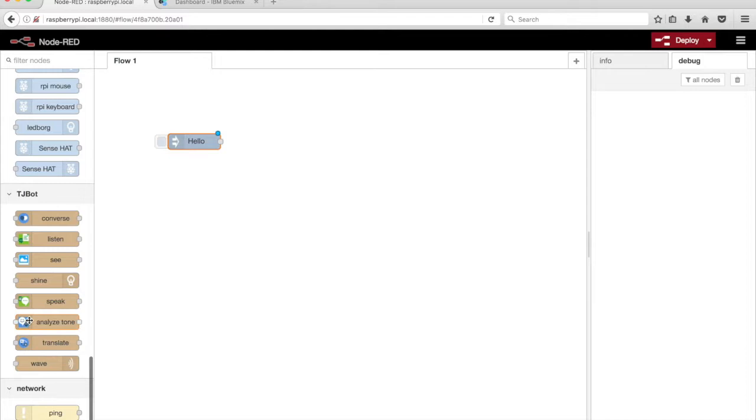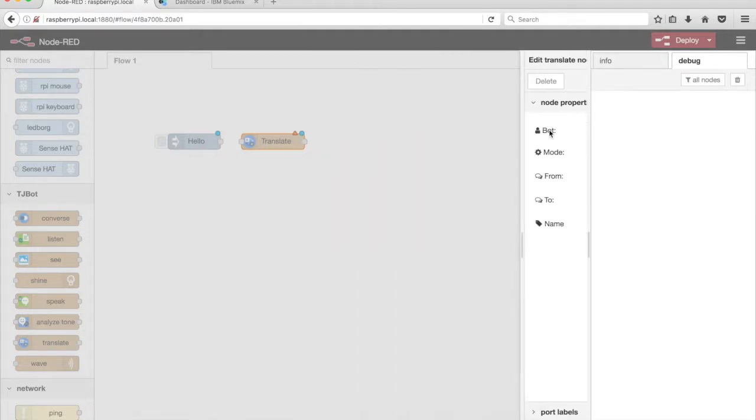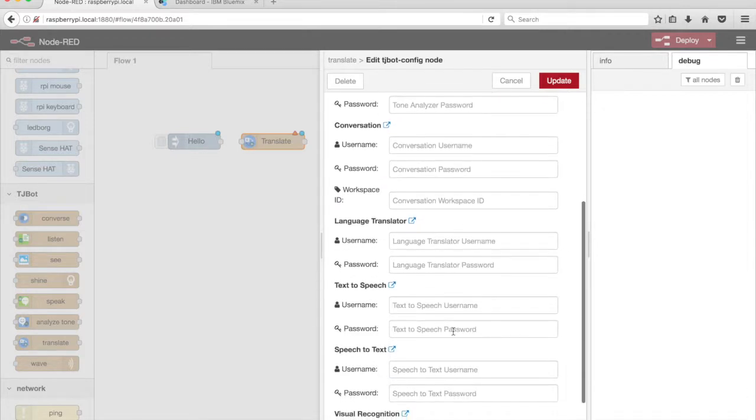Drag a translate node from the palette onto the canvas. Double-click on the translate node to configure it. The Translate node uses a Watson Language Translator service. First, we need to get these service credentials from IBM Bluemix before we can use the Translate node.